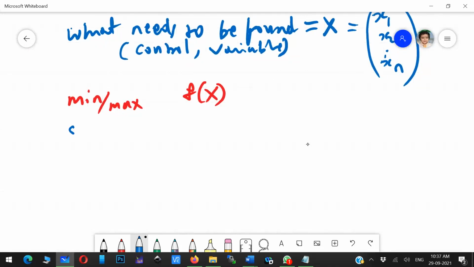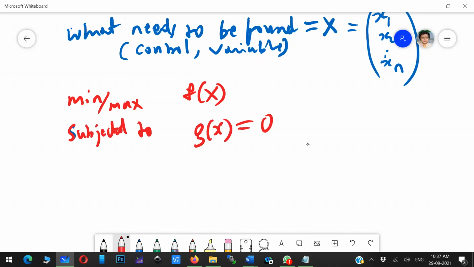Second step, subject to a constraint. I am just writing, say, g of x is equal to 0. Imagine that f of x is not a single variable function. It's a multivariable function. g of x is also a multivariable function, with multiple equations.